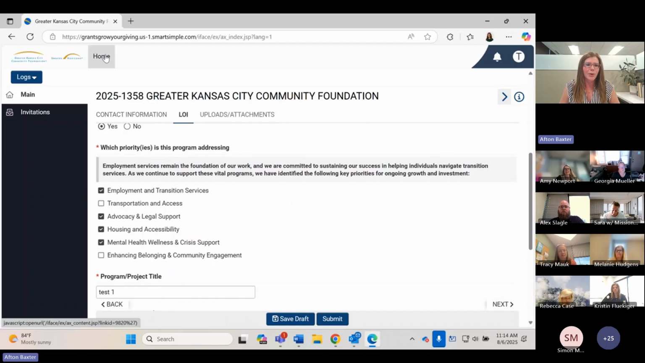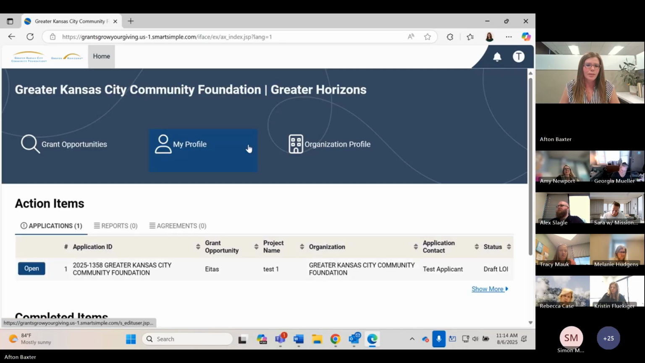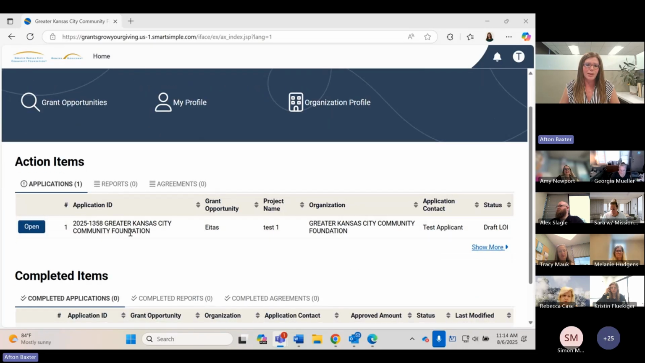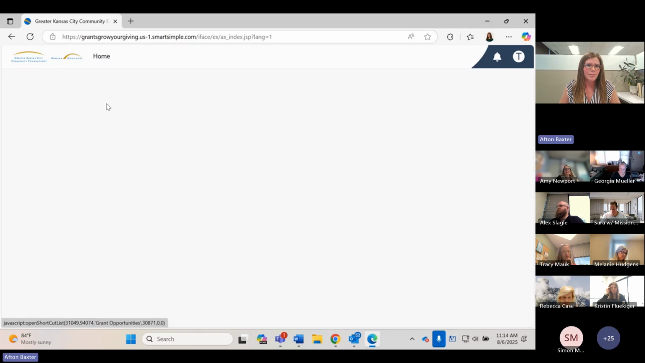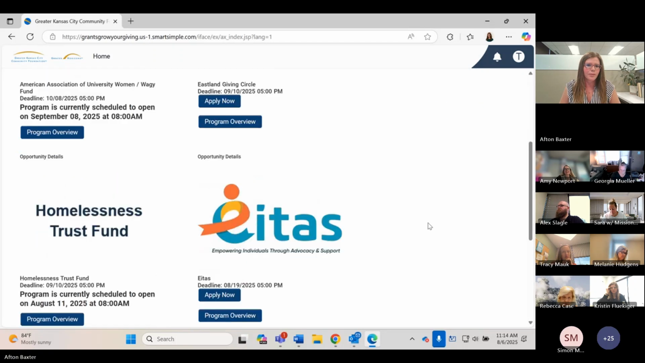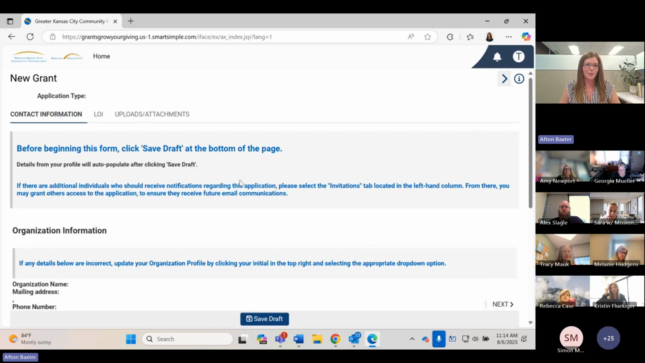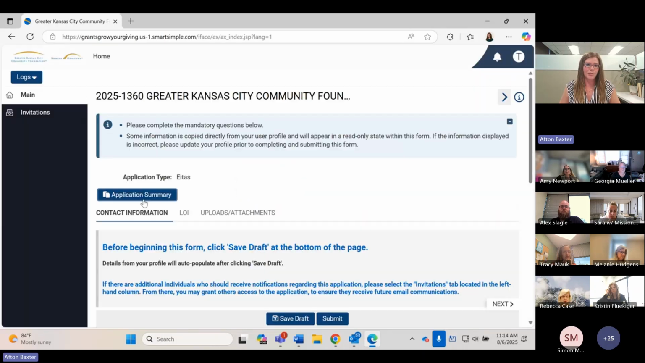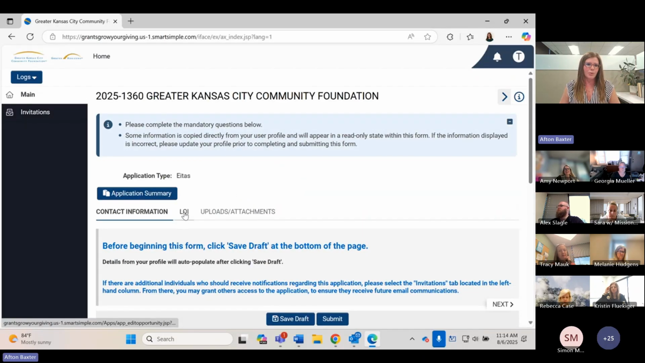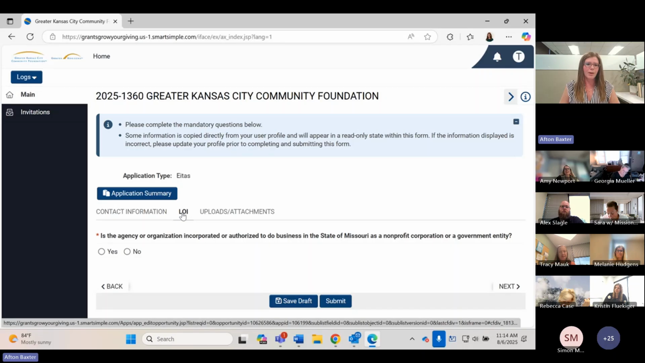And then I have a second project. I can go up to this home button in the top left and you'll see here that test project 1 is still in progress. And then go back to the grant opportunities page, and you can apply now. And basically that will create a second form for you to do a test project 2 and so on. So yeah, you'll create a new one each time and it will save them individually each time also.